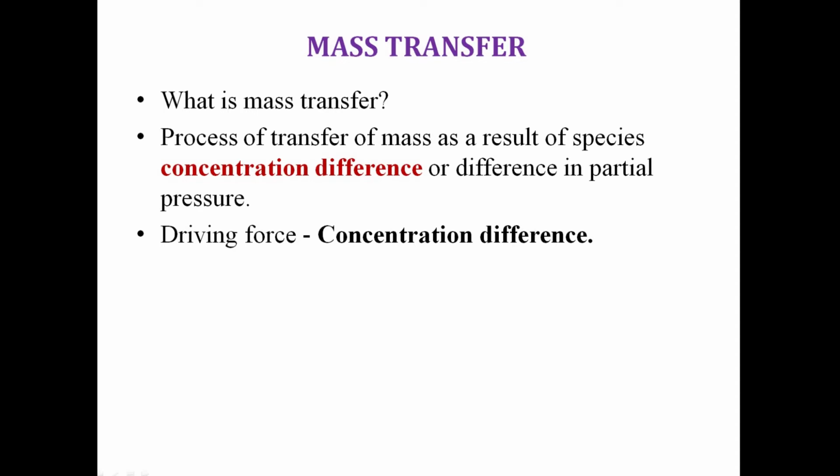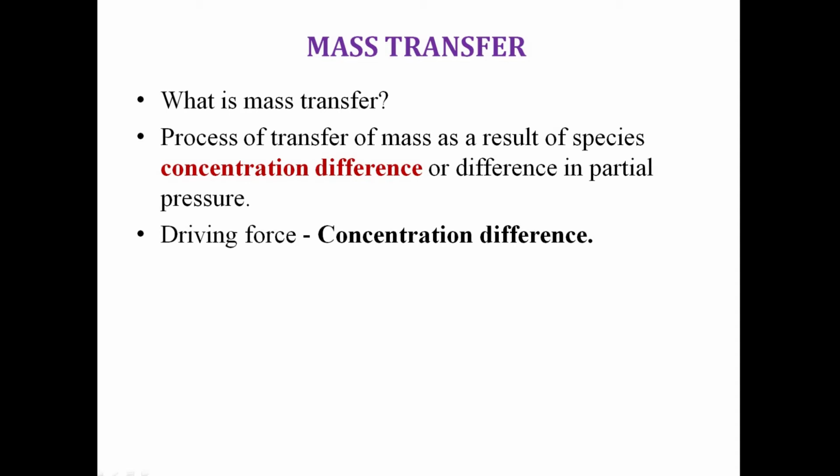We already studied that temperature difference is the driving potential of heat transfer. In the first modules, we derived the equation for heat transfer, where the driving force is the temperature difference. Similarly, in case of mass transfer, concentration difference is the driving force.